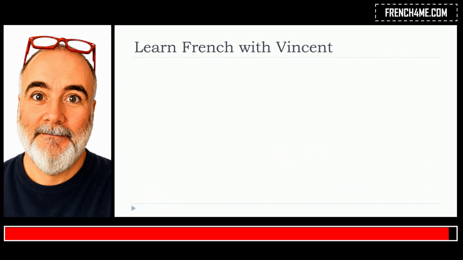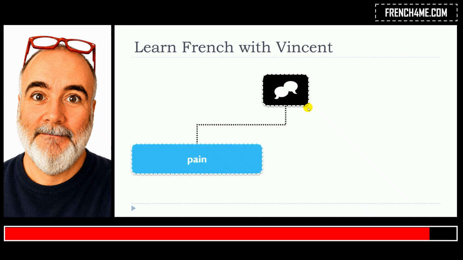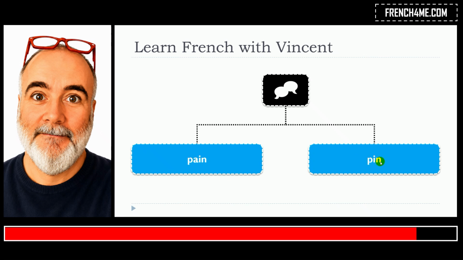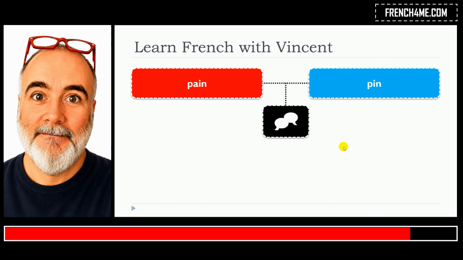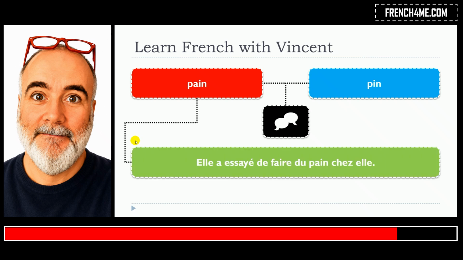In this lesson, we will see together two words that are written differently but pronounced the same way. Pain, pain. So let's start with the first one, pain, and we'll have two examples.